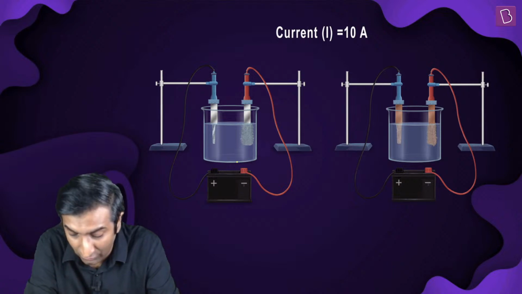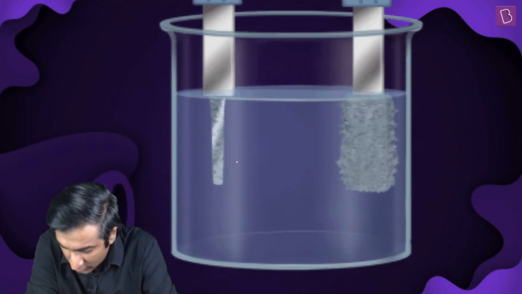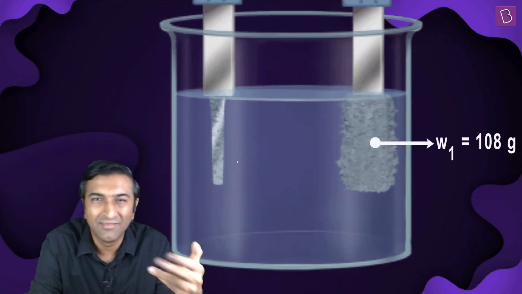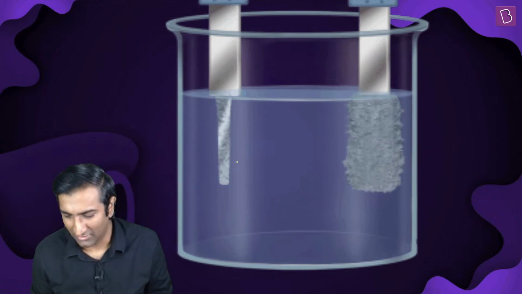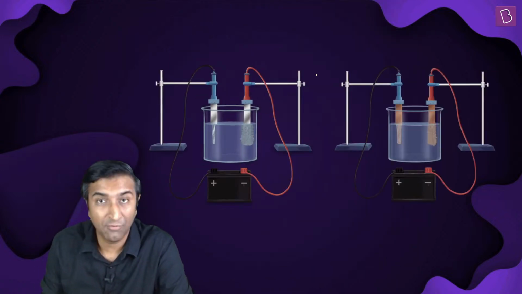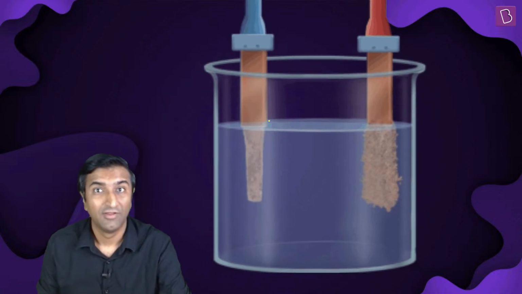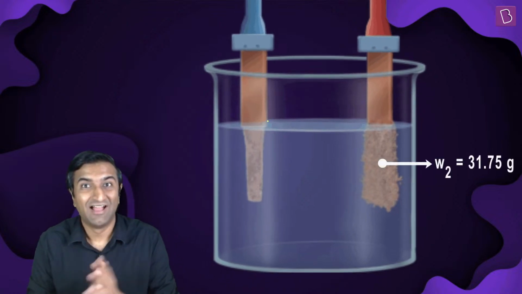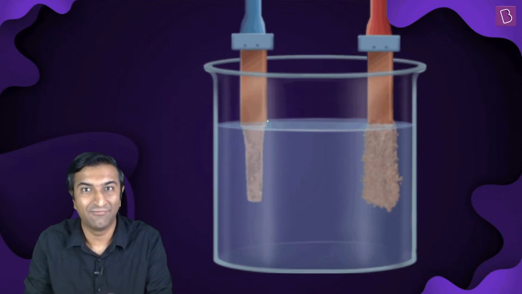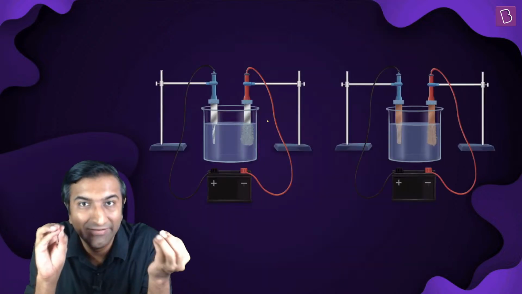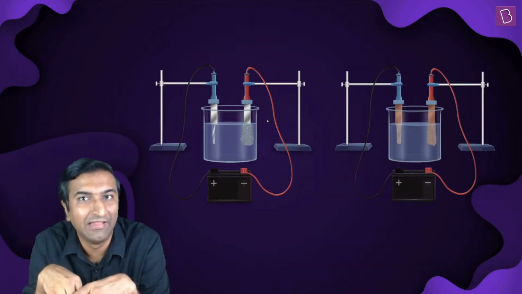Oh, 10 ampere current. Okay, 10 ampere current for both. Okay, cool. 108 grams. Yes, see, it makes so much more sense. How can it be 10 grams? 108 grams. Yeah, the silver deposition is quite a lot more as compared to copper. Ooh, we can get rich. We will put in so much silver and take out silver. Sure, dude. The point is silver is heavier than copper. That is why more comes out. That's all.